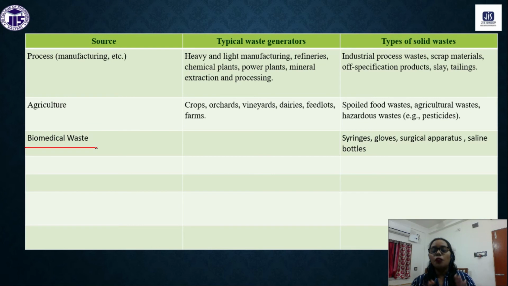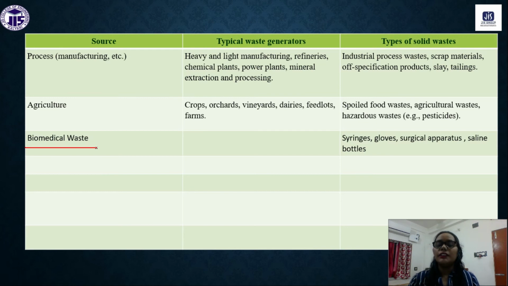So for our activity or from industry, we are using excessive amounts of chemicals which are discharged and mixed into our land, polluting our land. This biomedical waste is also very harmful for us, like syringes, gloves, surgical apparatus, saline bottles.